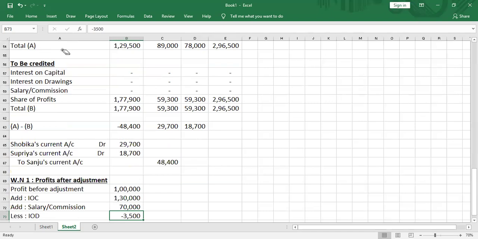The next question I'm going to be teaching you is what if opening capital was not given? Interest on capital is to be computed on the opening capital if the question is silent otherwise, right? In the next video, we'll be discussing how to do the past adjustment if opening capital is not given after drawings have been adjusted and if opening capital is not given before drawings have been adjusted. Both those things we'll tackle in the next video.